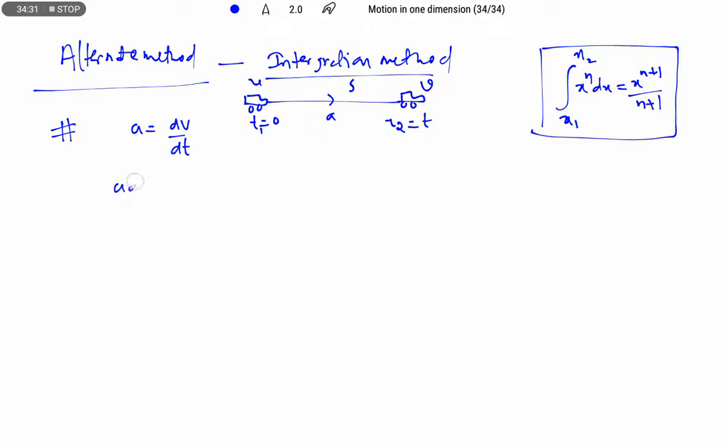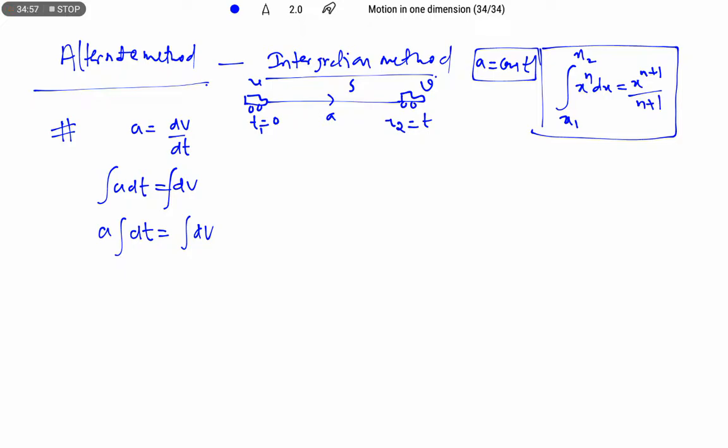So I am going to write a dt equals dv. Let us integrate on both sides. We are deriving the equations of motion for uniform accelerated motion. What is constant? Acceleration is constant, so we can keep it in front of the integration: a into integration dt equals integration dv.